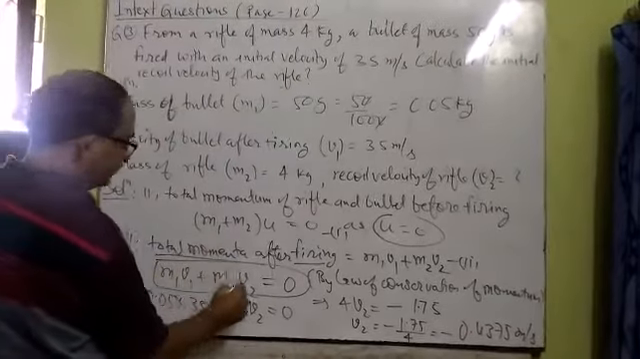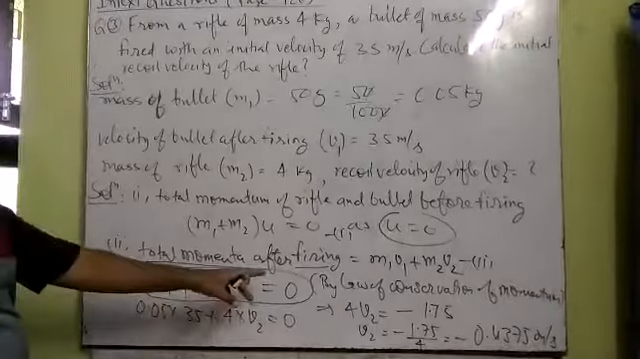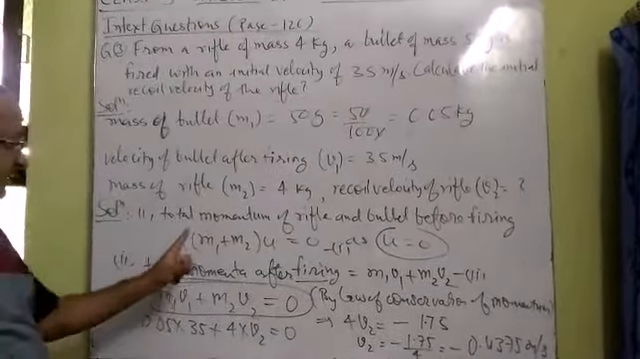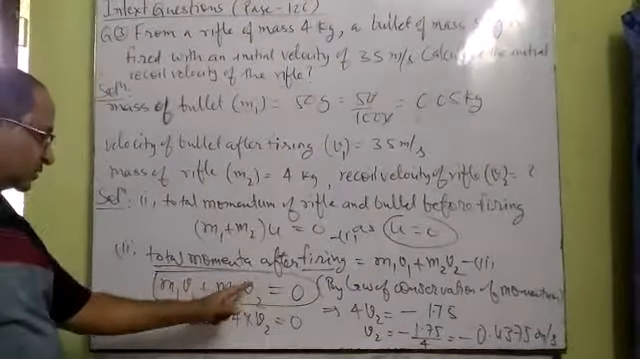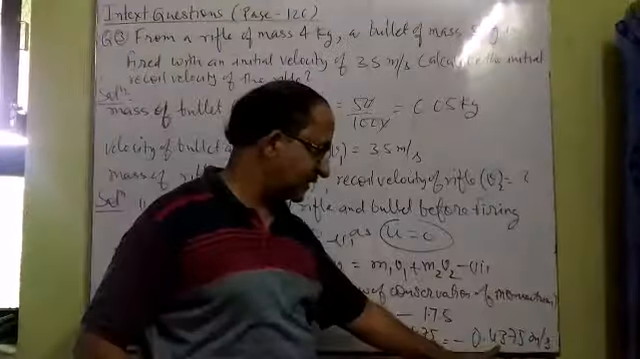So in this situation, we can directly apply this formula: m1 v1 plus m2 v2 is equal to 0. Why is it 0? Because the sum of the momenta before collision is 0. So after firing, the momentum of the bullet and the momentum of the rifle, their sum is again 0. So we can place the values in this formula, and you will get the recoil velocity of the rifle.